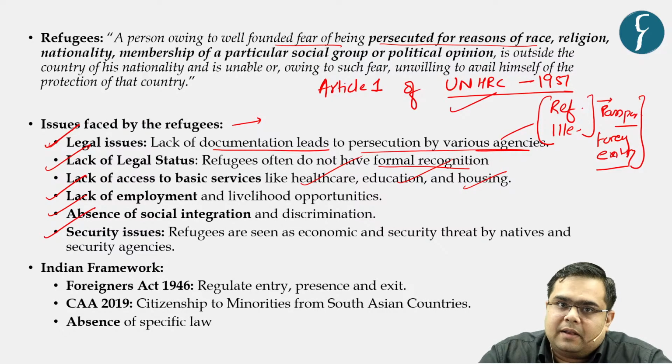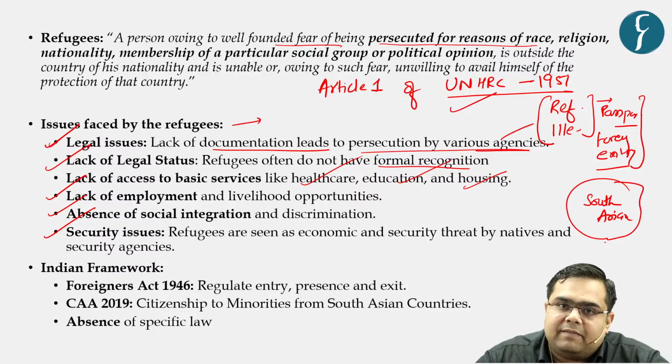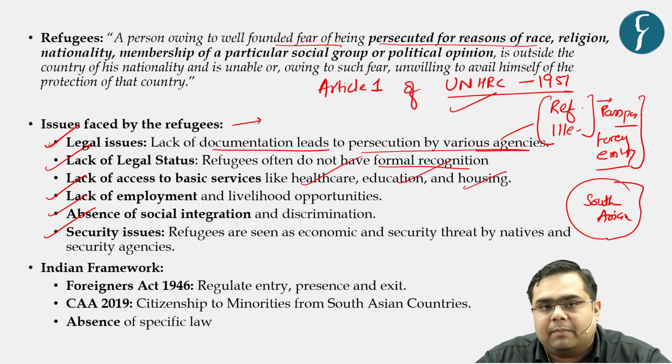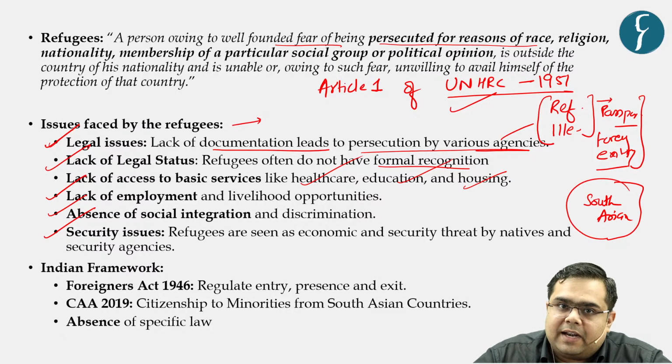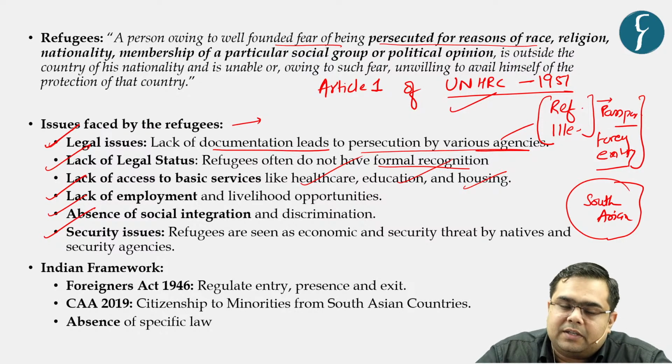Indian agencies, again especially with respect to the South Asian region, we can say that we have had a very bitter past with respect to the partition. And again, because of the two nation theory that was propounded by the Muslim League in the background, in the history, we have had a very bitter past of partition. So again, security agencies have an apprehension that Pakistan for us creates a kind of existential threat, right? So that is why security agencies are often apprehensive about the migrants and migrants taking over.